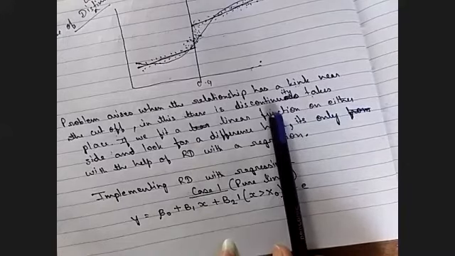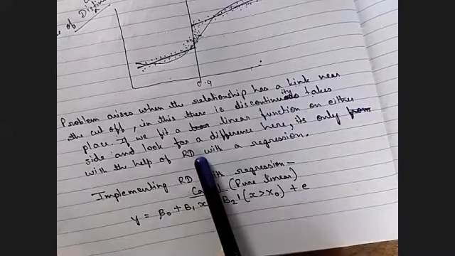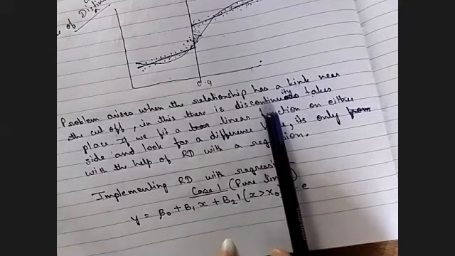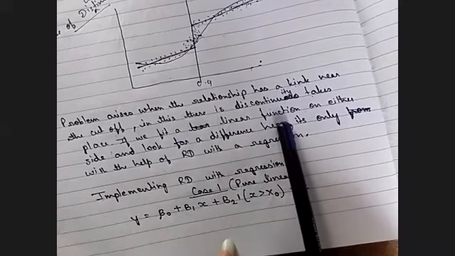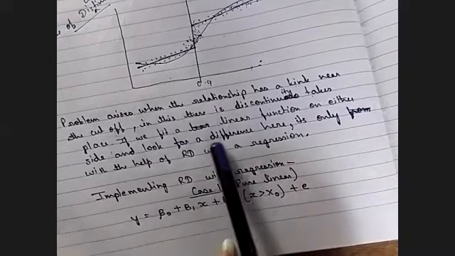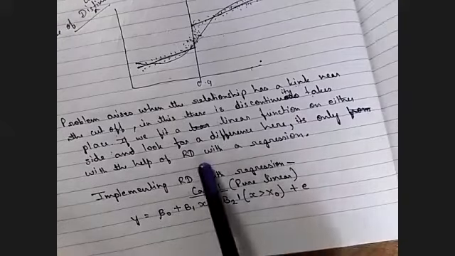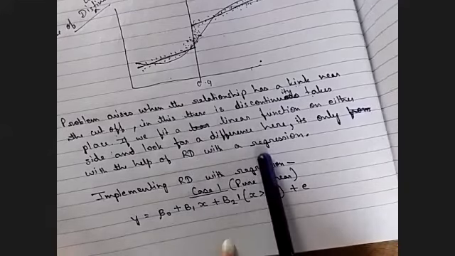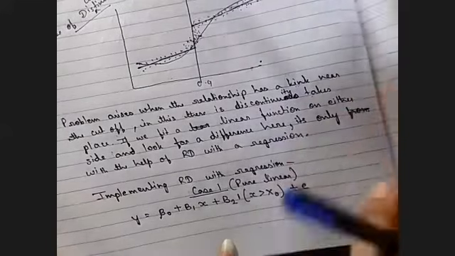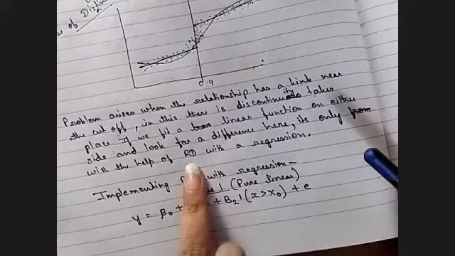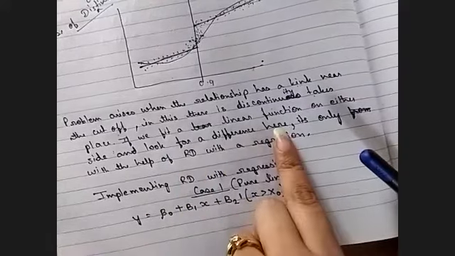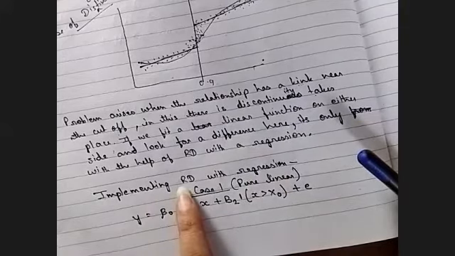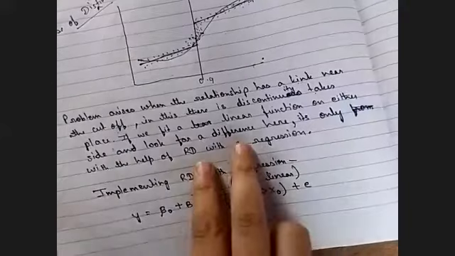And when discontinuity takes place, RD will come into the picture. If discontinuity is there, then we have to fit a linear function here. How will we fit the linear function? With the help of RD, regression discontinuity, with regression.